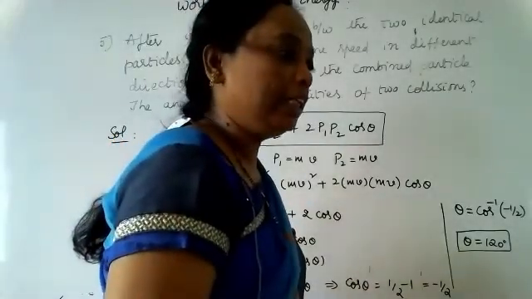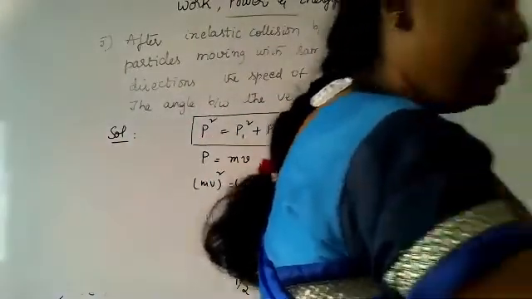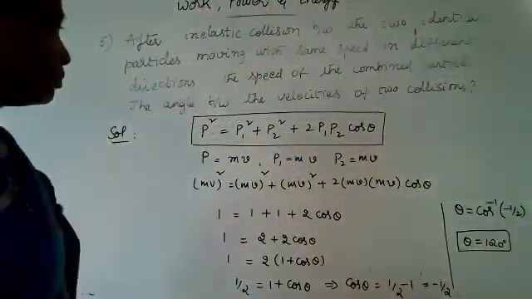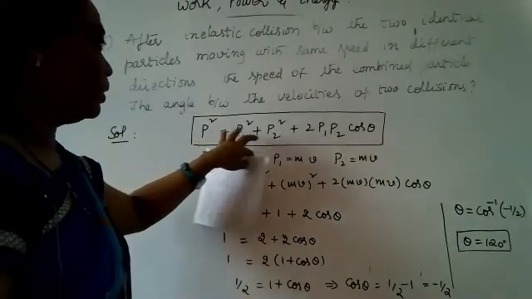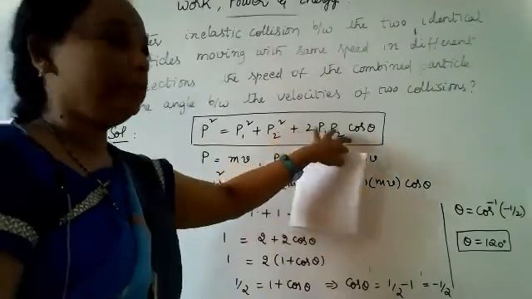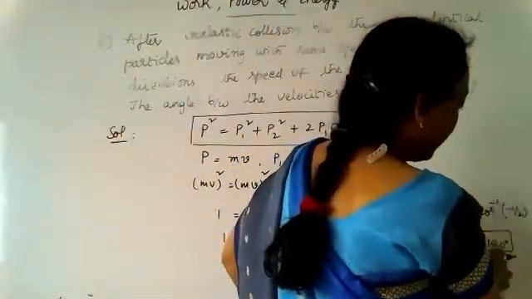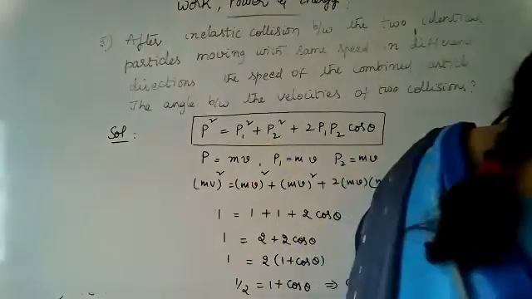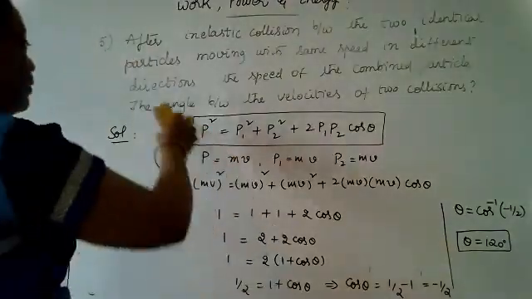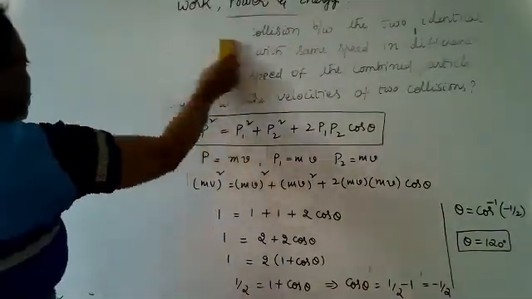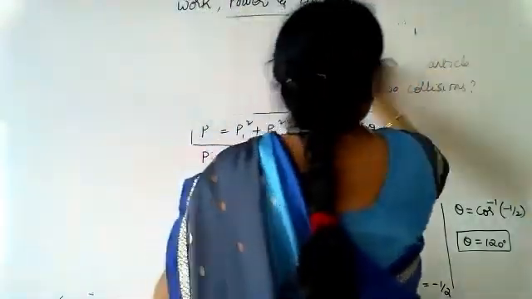Okay, when we are taking the two collisions, the formula for this is p square is equal to p1 square plus p2 square plus 2p1 p2 cos theta. After substituting all the values, we get theta as 120 degrees. So this is the problem under work, power and energy. So next we move on to the next problem.